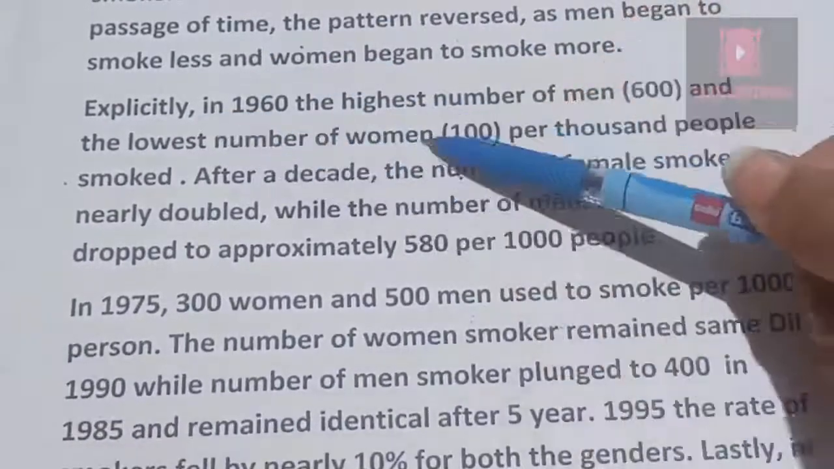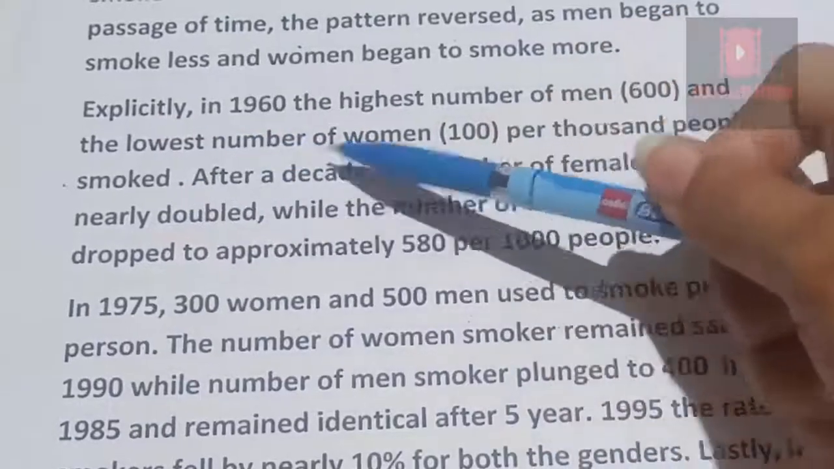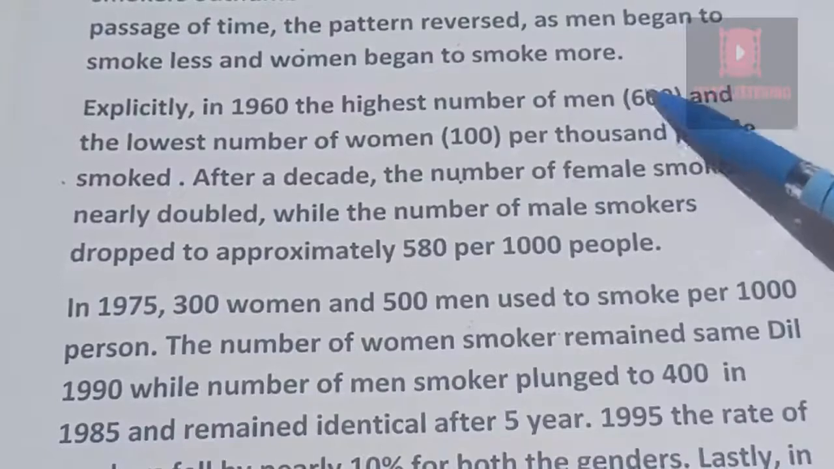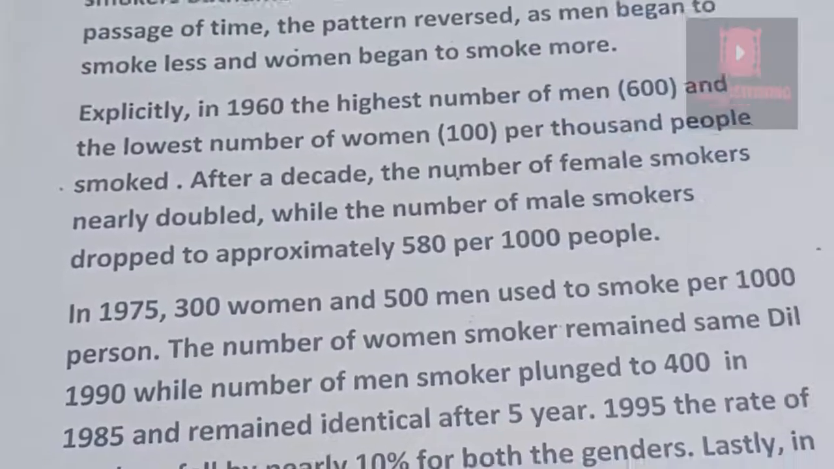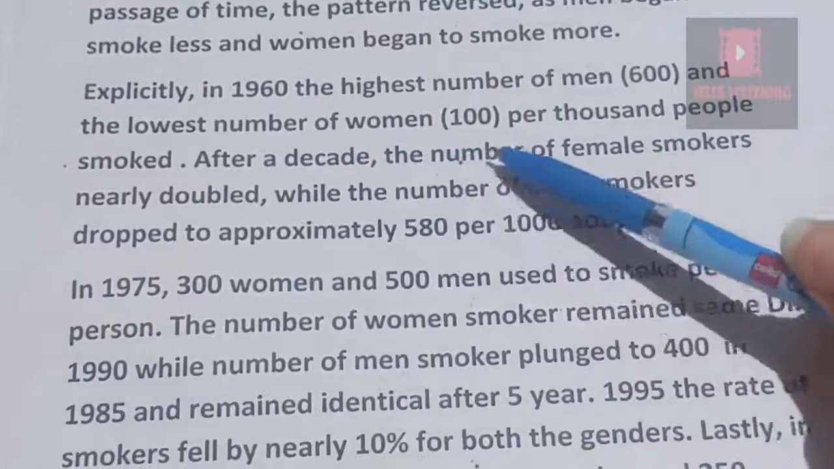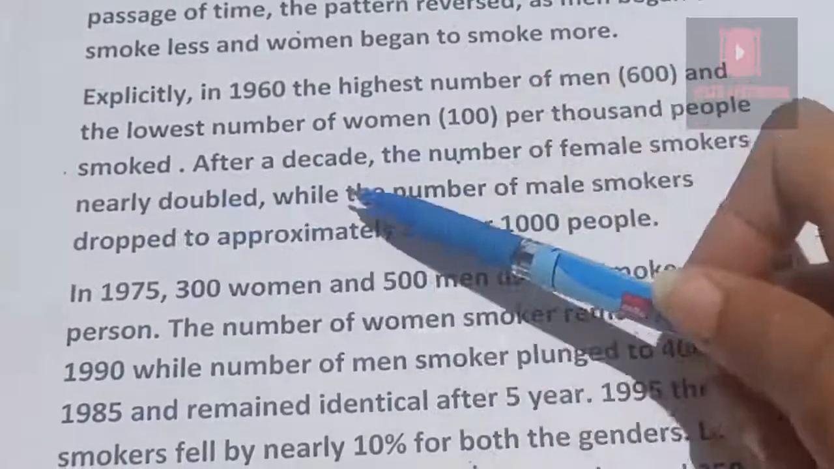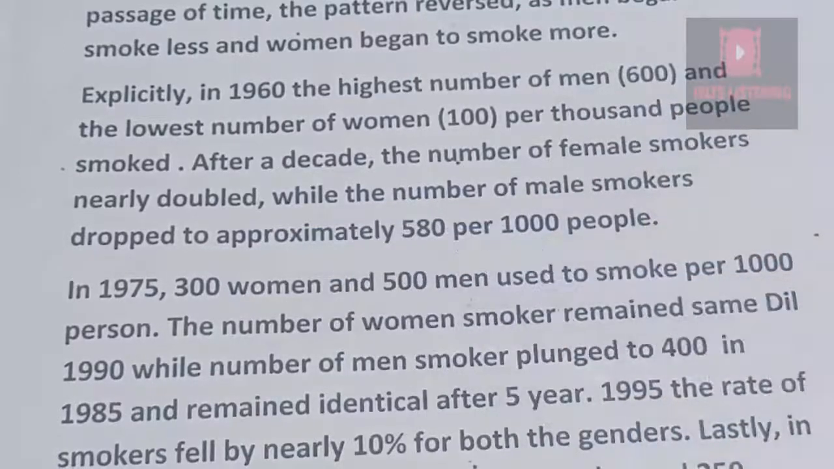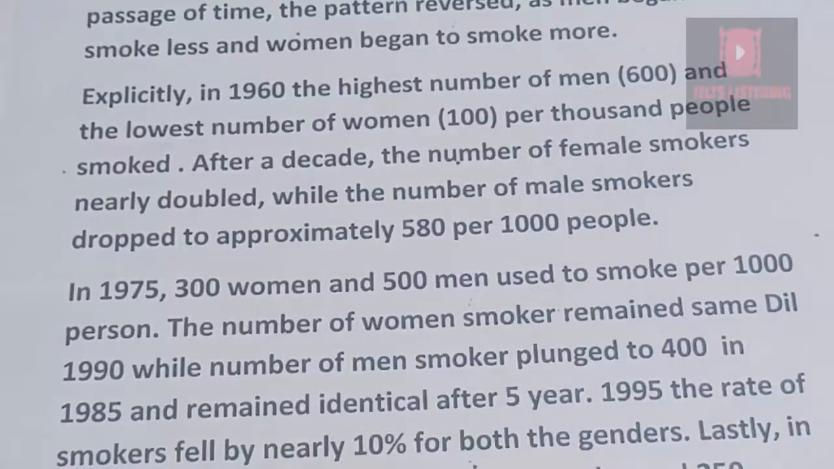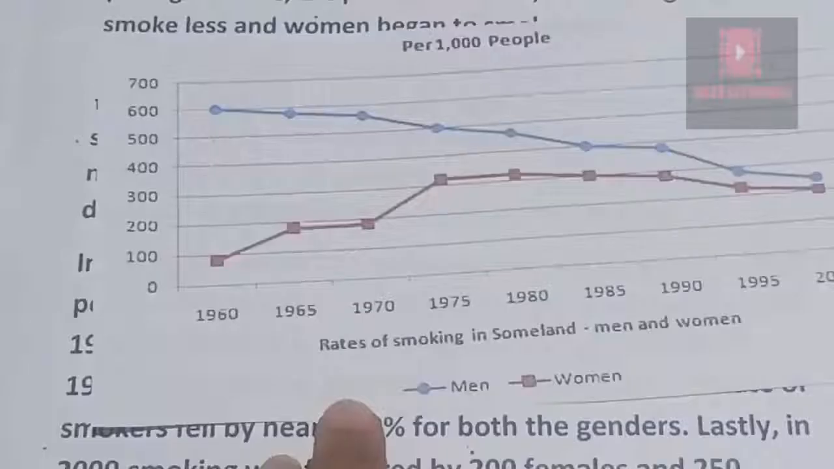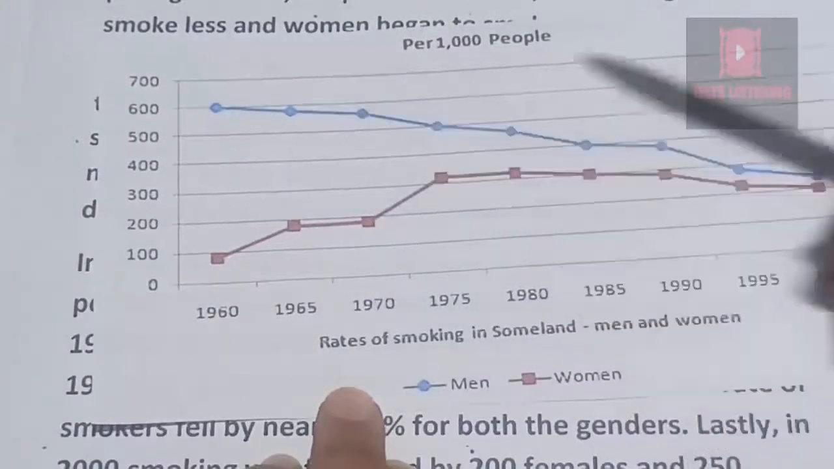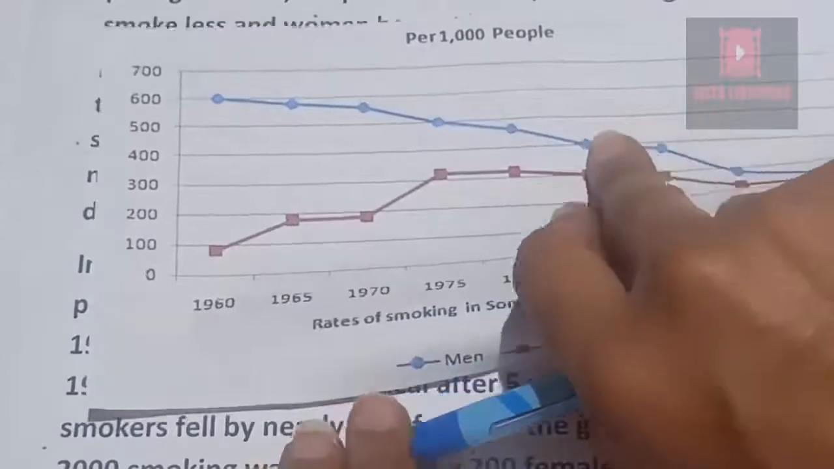Explicitly, in 1960, the highest number of men, 600, and the lowest number of women, 100, per 1000 smoke. Means out of 1000, 600 men and 100 women used to smoke. After a decade, the number of female smokers nearly doubled, while the number of male smokers dropped to approximately 580 per 1000. So what happened after a decade, means after 10 years, in 1970? The number of women doubled.